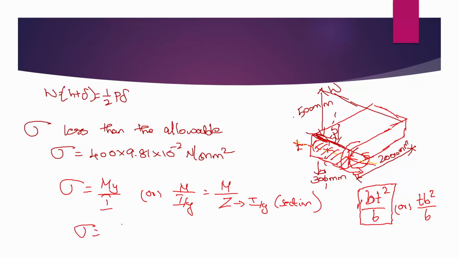So sigma is equal to M by B T square by 6, which is equal to 6 M by B T square. Now the value of M is load into perpendicular distance, so P into 2000, in Newton mm. Load into perpendicular distance, so Newton mm. So now using this, we will go ahead and solve the condition.